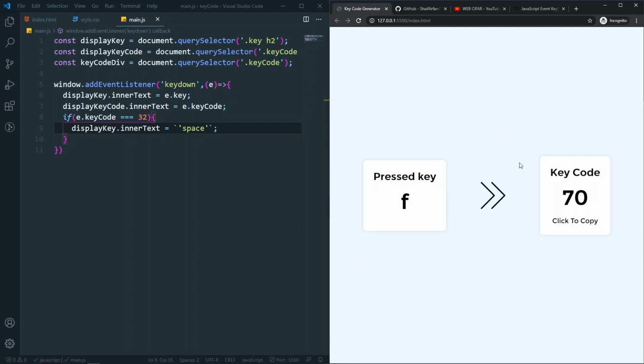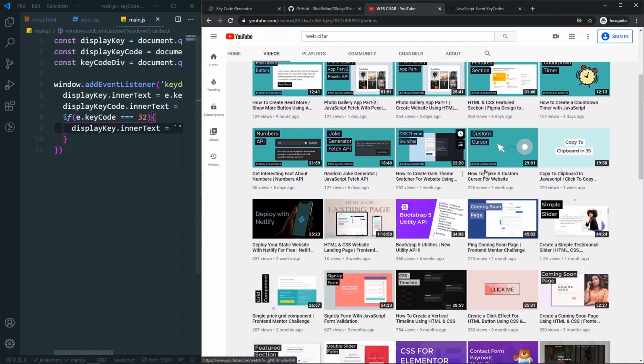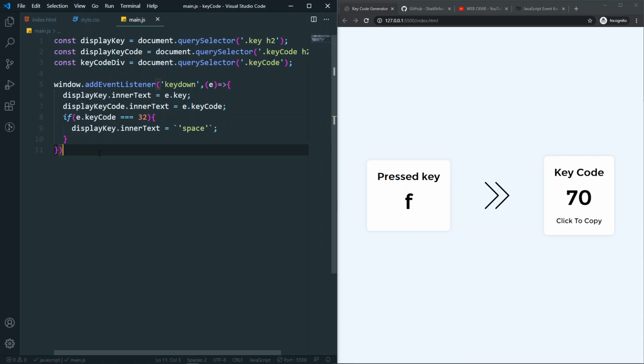Now let's add the functionality for click to copy. Whenever I click this div, I want to copy this key code to the clipboard. For that, I already have a video on our YouTube channel, copy to clipboard in JavaScript. I will also link it in the description and in the I button, so you can find it. In that video I show how to copy to clipboard in JS. Now let's come back to our file and add the functionality.